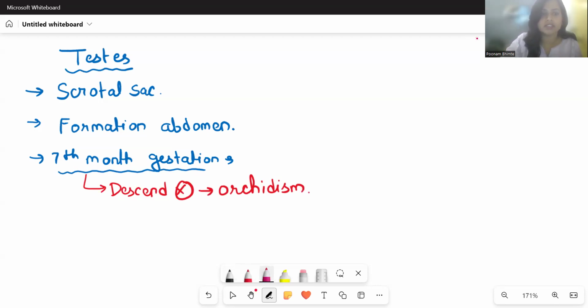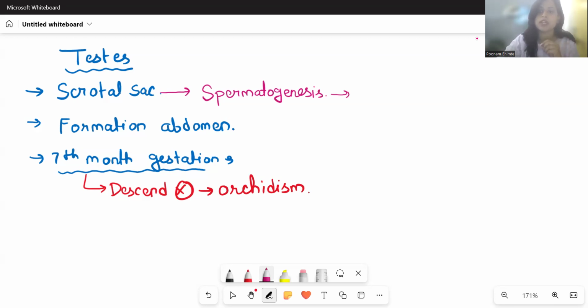Next, what is the reason for these testes being inside the scrotal sac and outside the abdominal cavity? The process of spermatogenesis, a very important one, requires lower body temperature. It needs 2 to 3 degrees Celsius less than the body temperature for the process of spermatogenesis. The process of spermatogenesis is a very sensitive process. If there is any change in the temperature or the conditions that are required, then there will be bad formation of the sperm.